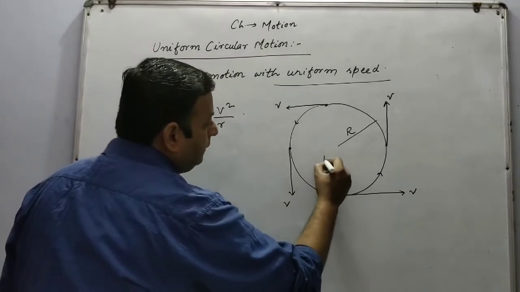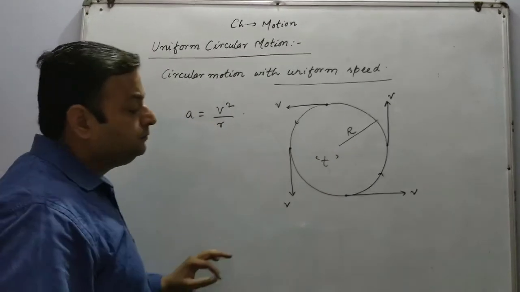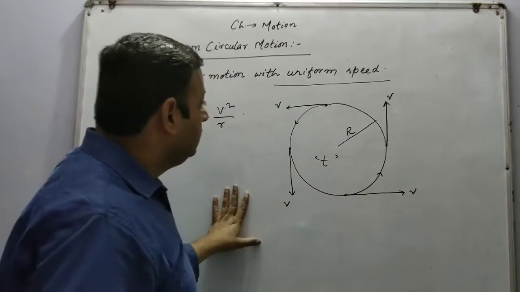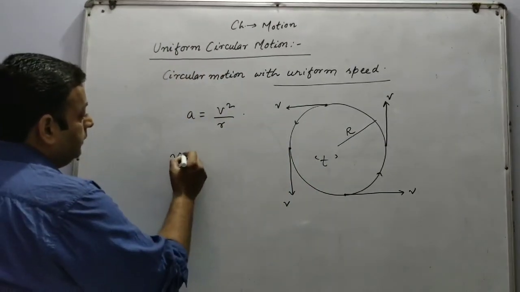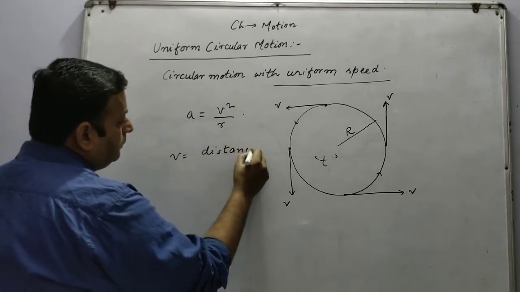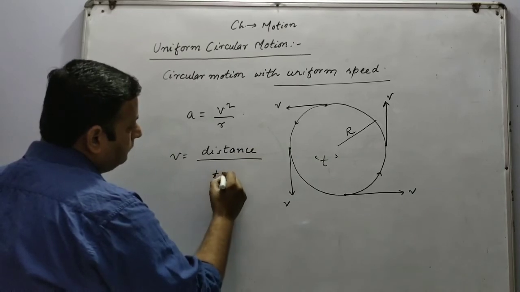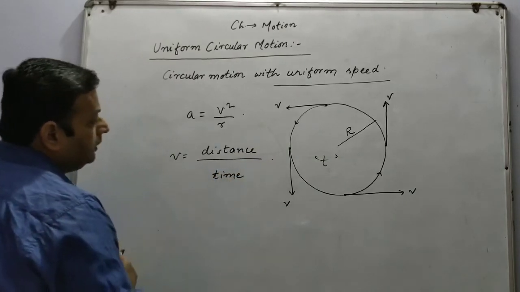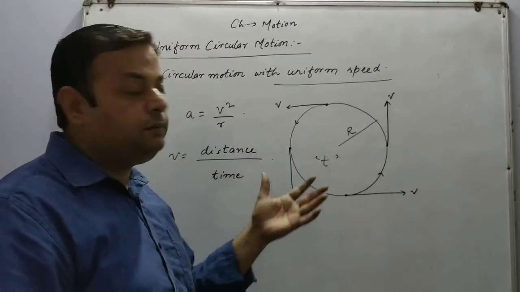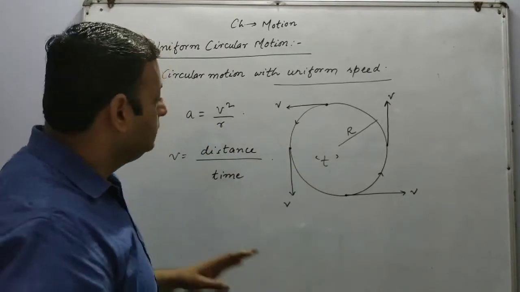Now, if time t is taken by a body to complete one circular motion, then what will be the velocity? Velocity is equal to distance upon time. Now, in case of a circle, what will be the distance? Distance will be equal to the circumference of the circle.